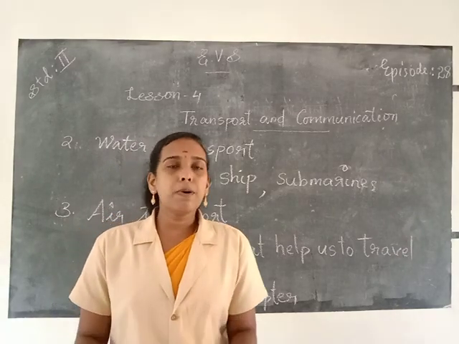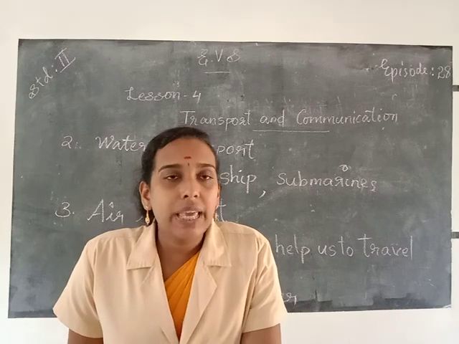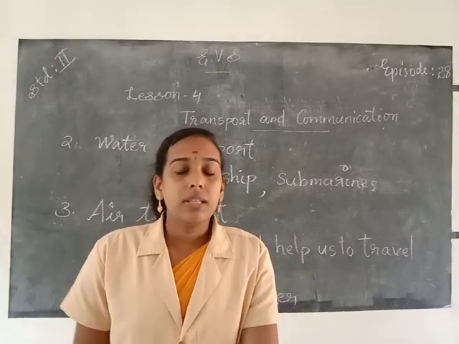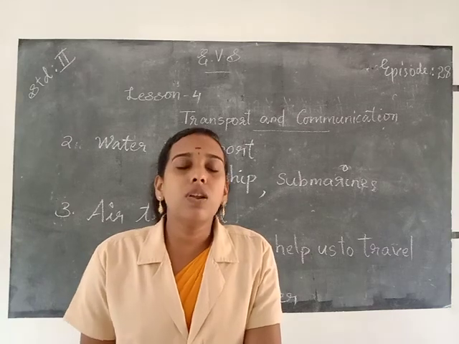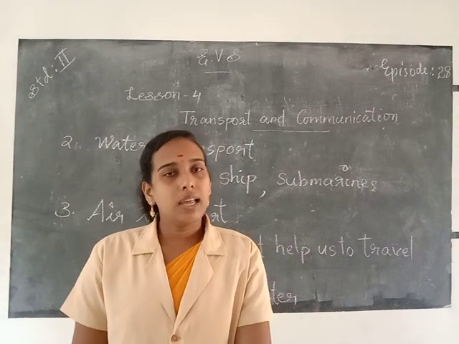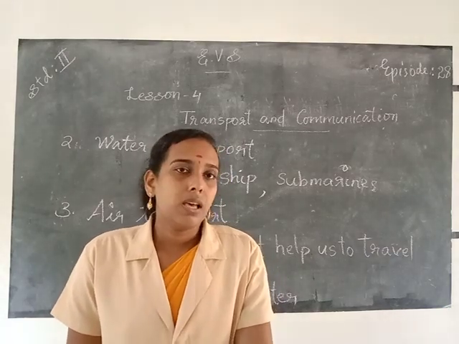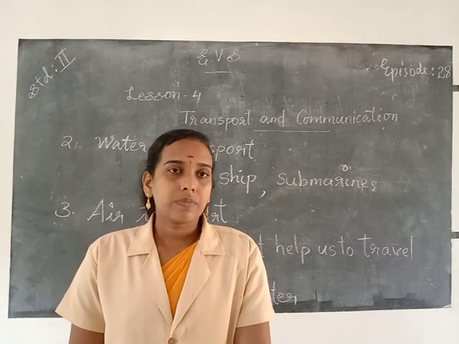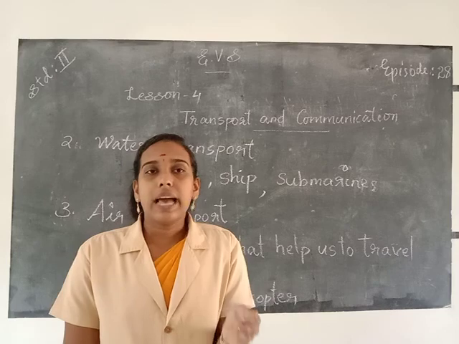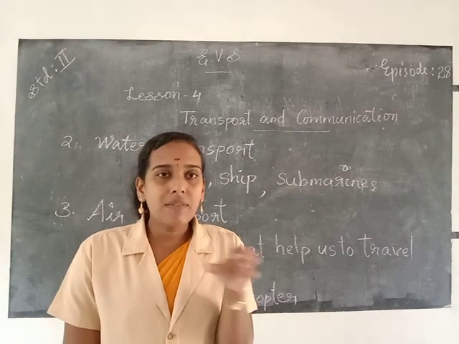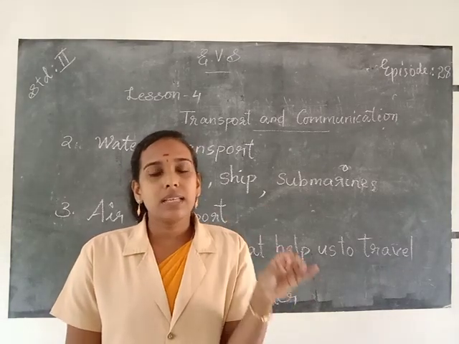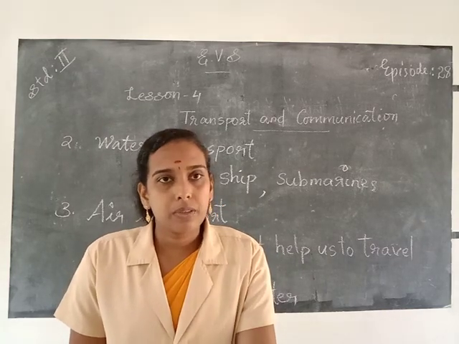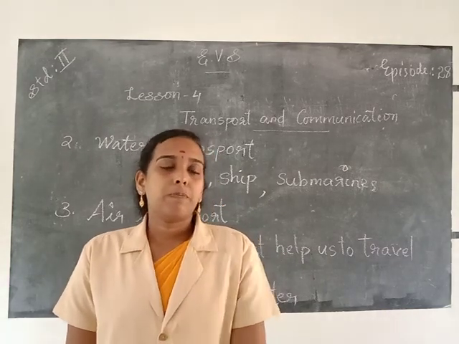So land transport means the vehicles that help us to travel on land are called land transport. Then water transport, the vehicles that help us to travel across rivers, lakes and oceans are called water transport.